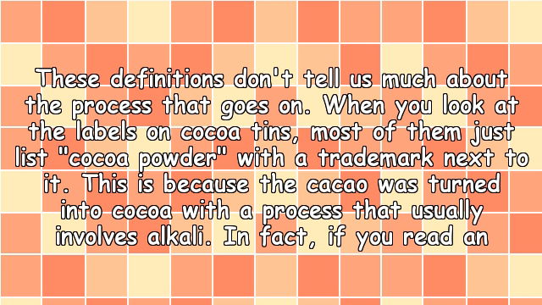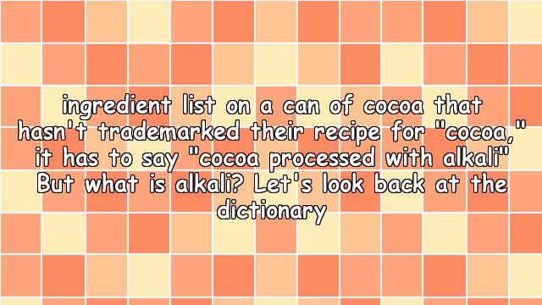When you look at the labels on cocoa tins, most of them just list cocoa powder with a trademark next to it. This is because the cacao was turned into cocoa with a process that usually involves alkali. In fact, if you read an ingredient list on a can of cocoa that hasn't trademarked their recipe for cocoa, it has to say cocoa, processed with alkali. But what is alkali? Let's look back at the dictionary.